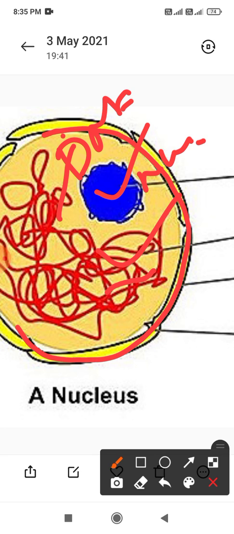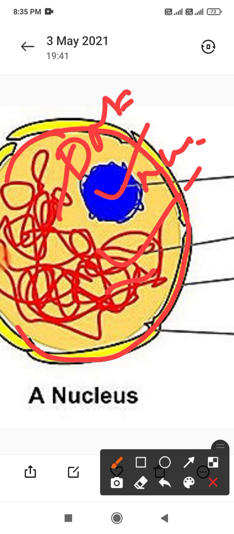This is very similar to the cell membrane. Almost the entire genetic material of the cell is found in the nucleus.